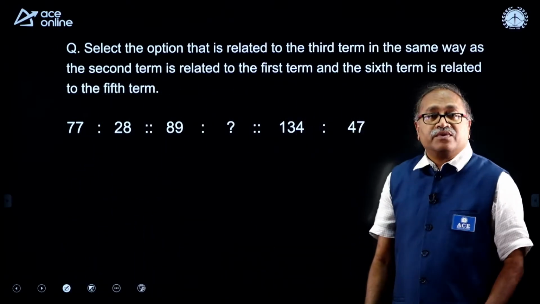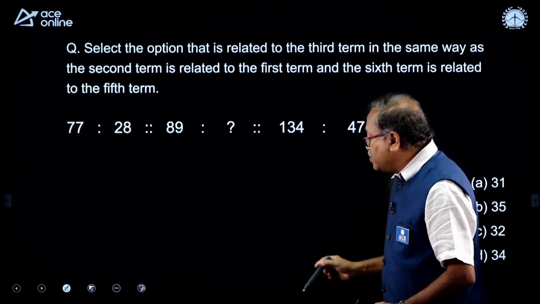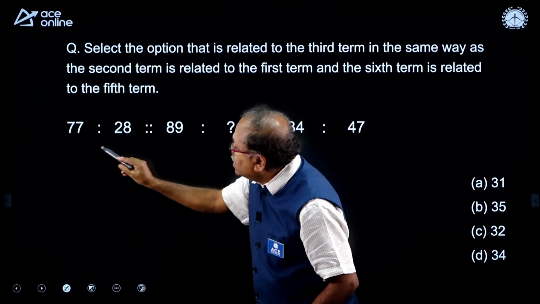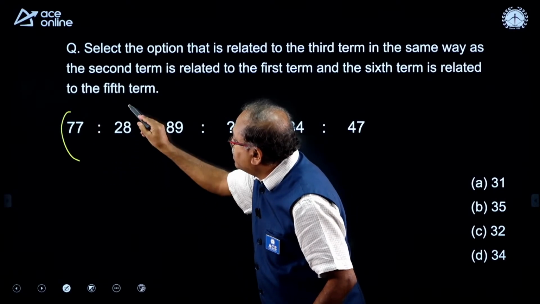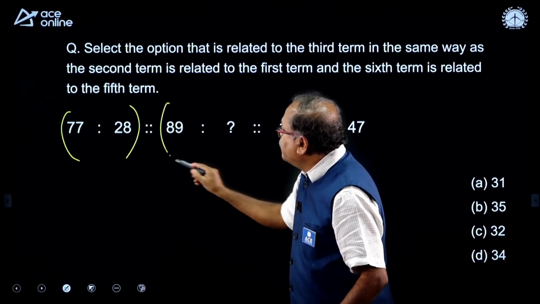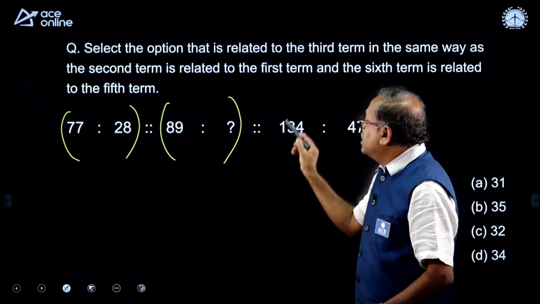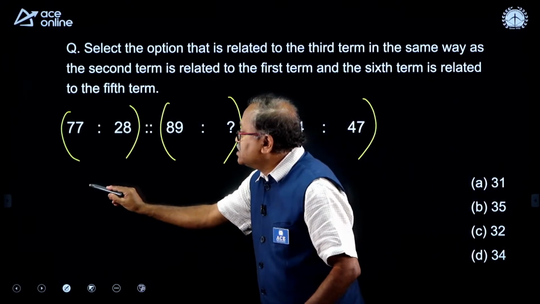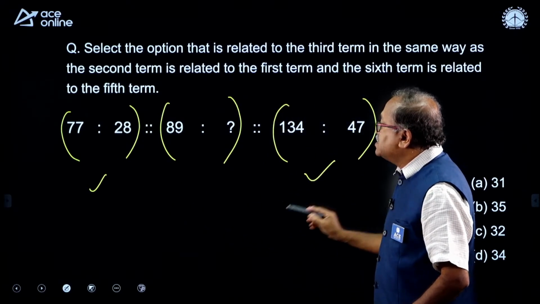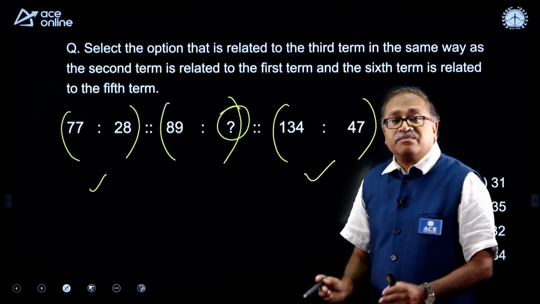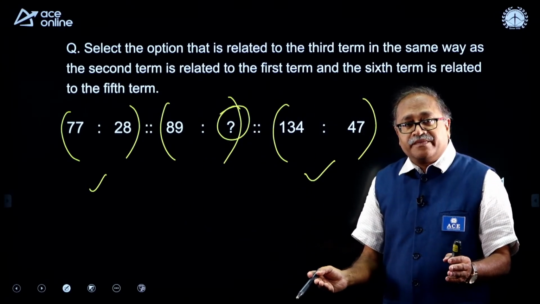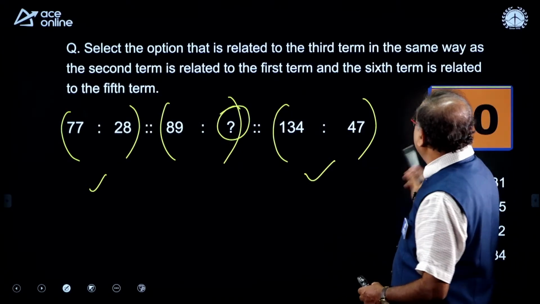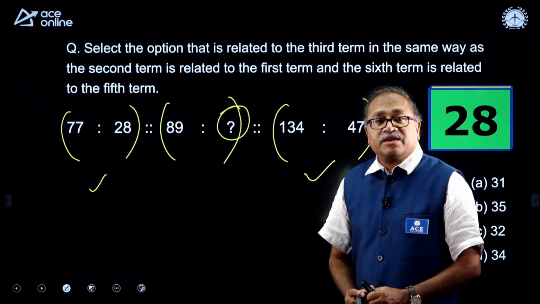Look at the question here first. So, you know that you get questions like this in the exam. It has a certain relation from here to here, and from here to here a certain relation. So, check this relation, identify this relation and apply the same relation in the middle set. Right, my dear friends? For that I am giving 30 seconds to you. Let us take the 30 seconds, identify the relation.